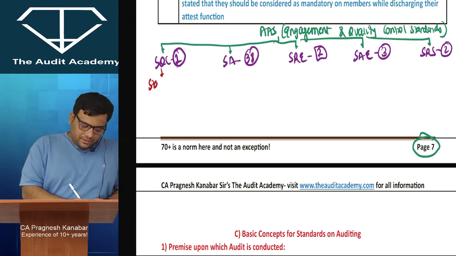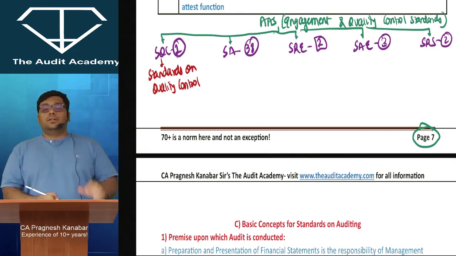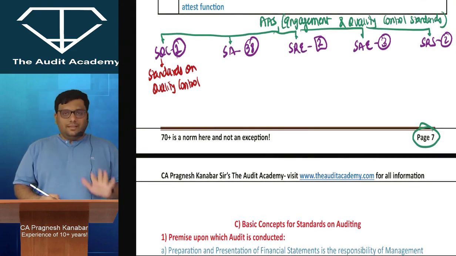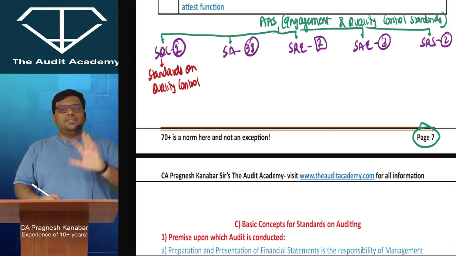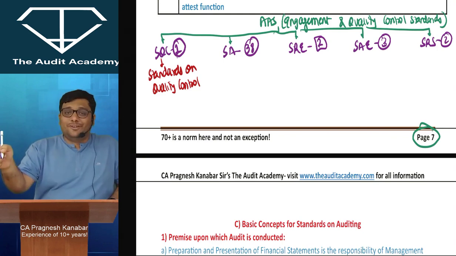SQC, the full form is Standards on Quality Control. That means this category is just like your parents. Even if you are 5 children, the instruction given by the parents are the same. You please don't eat biscuit if someone offers you.